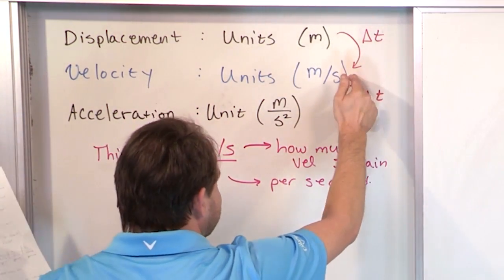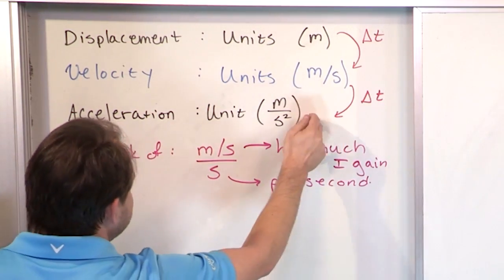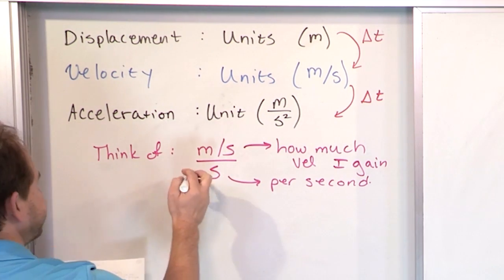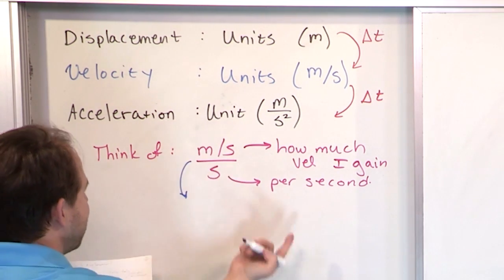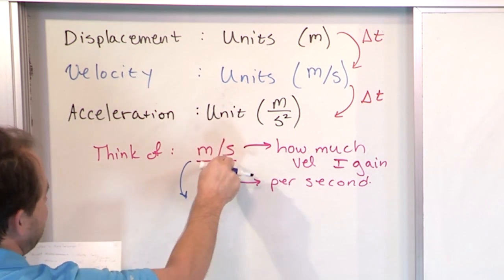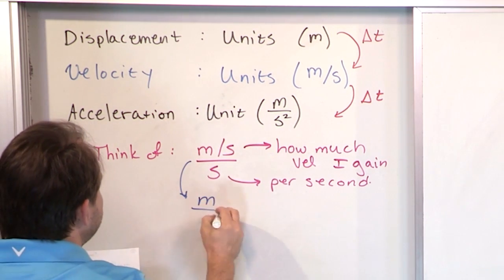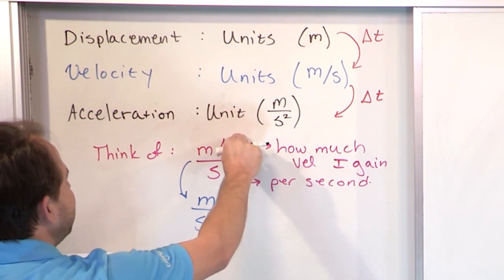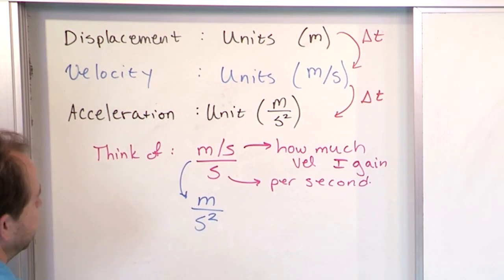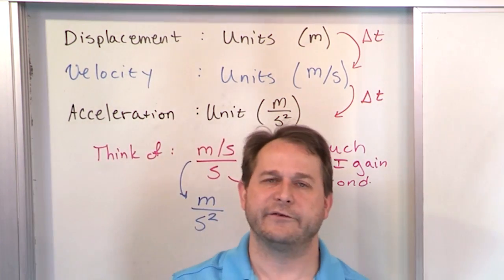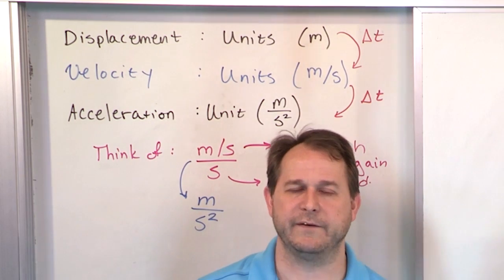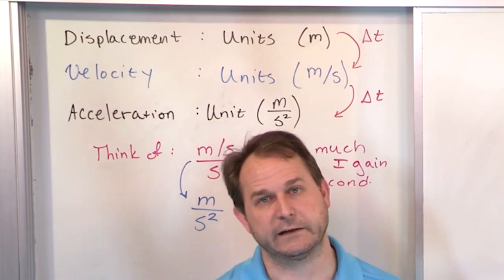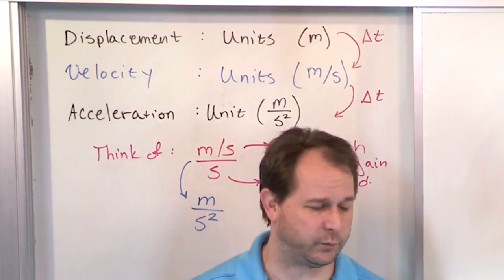We see how that changes with time, we get meters per second. We see how that changes with time again, we get meters per second per second. Now from algebra, you know that when you have a fraction on top of something else, this meters per second, you can drop that second down to the denominator, multiplying, and that's why it becomes meters per second squared, giving you s squared. So when you see meters per second squared, in the beginning anyway, when you're new to physics, don't think of it as a crazy unit. Just think that's meters per second per second. It sounds weird, but that's exactly what it is.